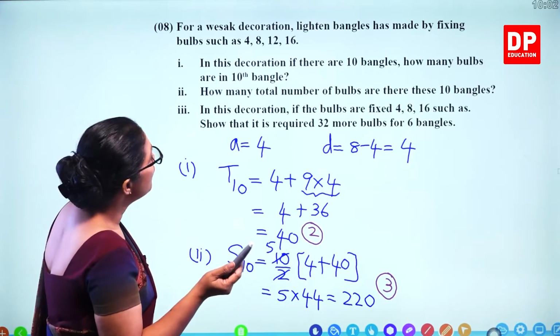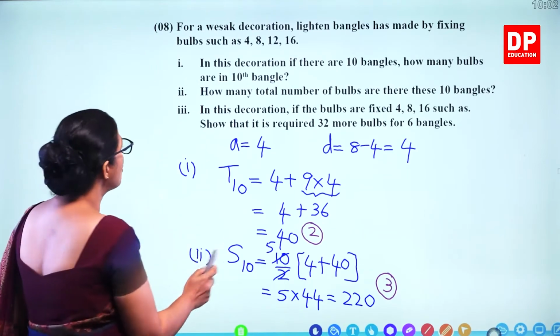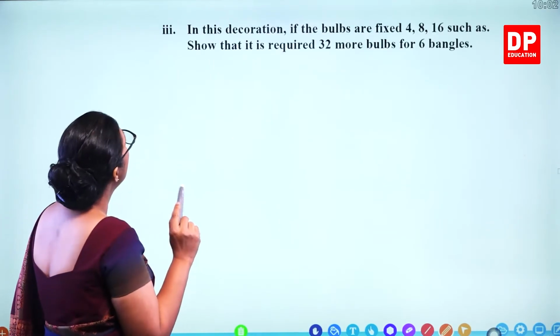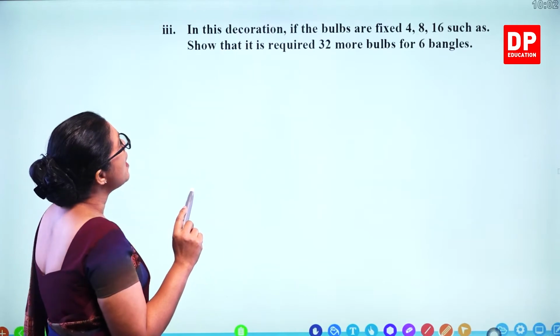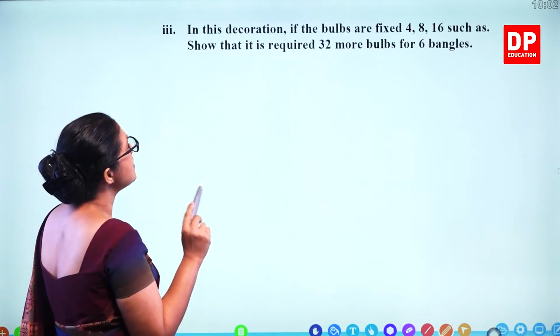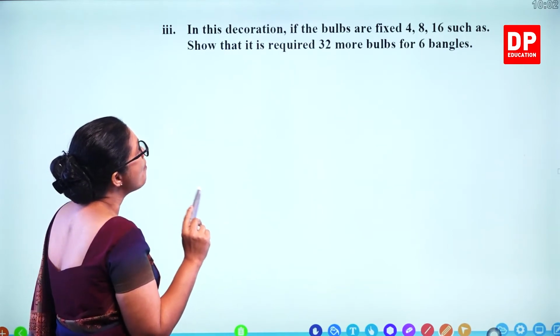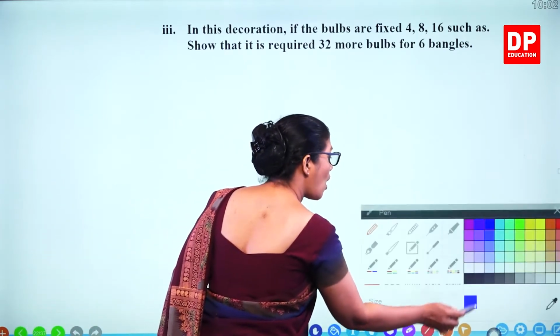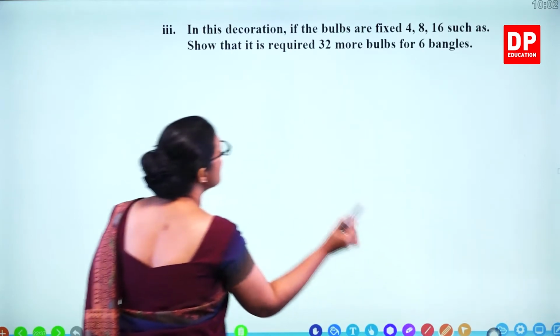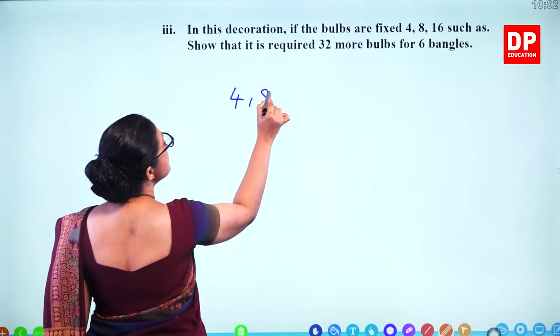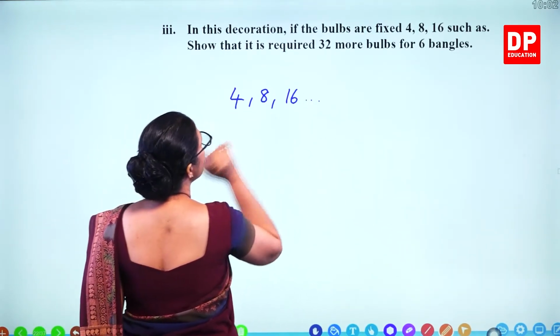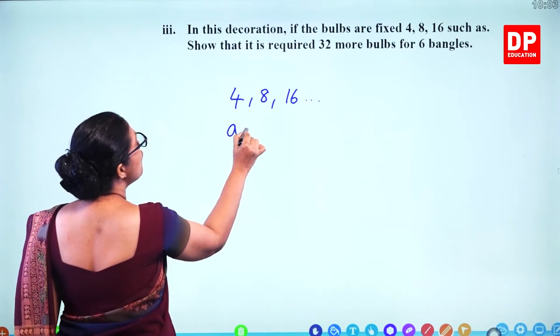So that's the second part. The third part we'll do on the next page. In this decoration, if the bulbs are fixed 4, 8, 16, and so on, show that 32 more bulbs are required for 6 bangles. Now that progression is different. Now 4, 8, 16 like that. So the first term is 4.